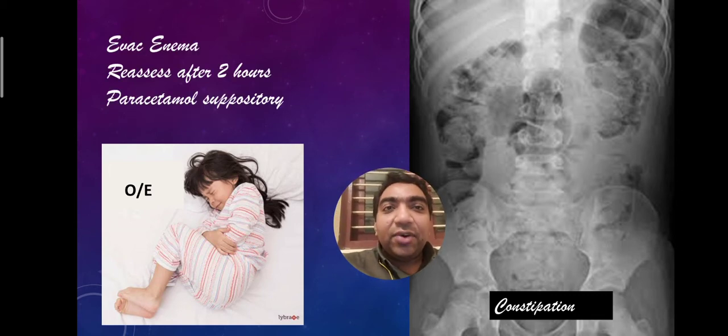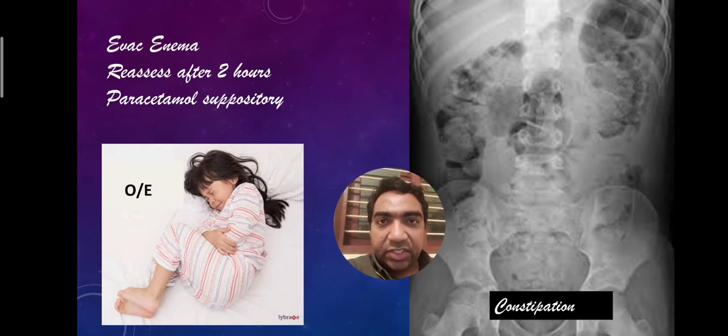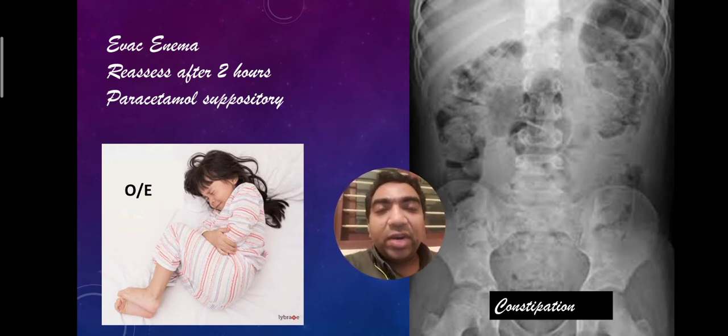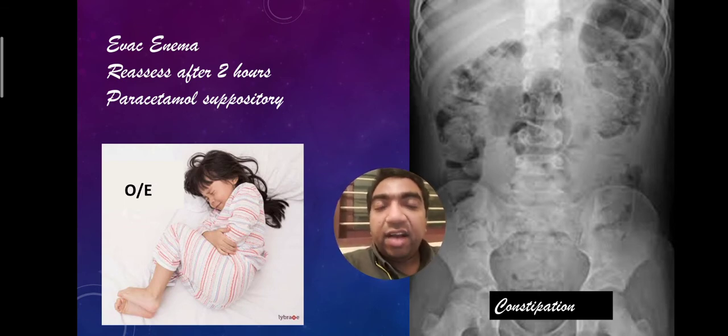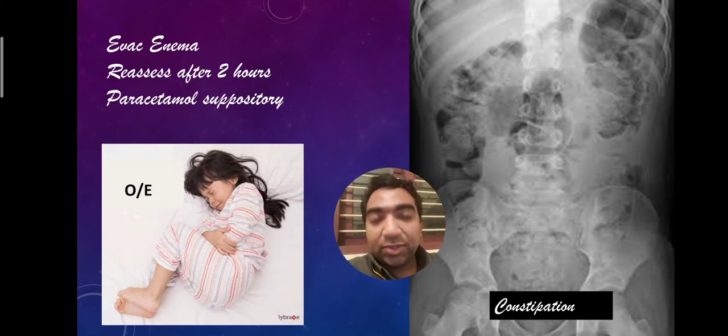So, then what do we have to do? Our orders will be an evac enema. We have to give an enema, evac enema, or glycerin enema. Paracetamol should be given for relief of the pain, and we should reassess the patient after 2 hours. Why should we reassess the patient after 2 hours? Most cases of abdominal pain due to constipation will resolve after an evac enema. If the pain is still persisting after 2 hours, then it could be a surgical cause.